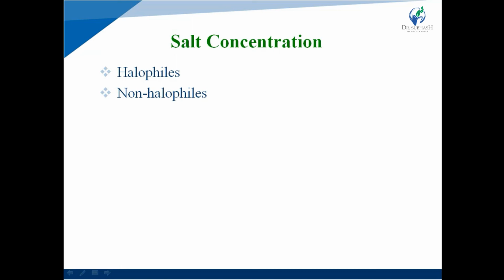Halophiles need a high concentration, 0.2 to 5.2 molar dissolved salt, for growth, while non-halophiles grow in media containing less than 0.2 molar salt.